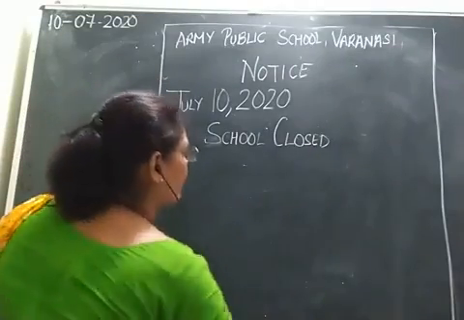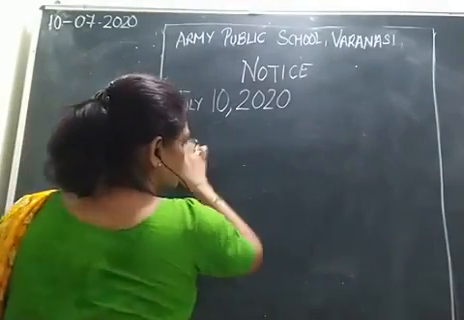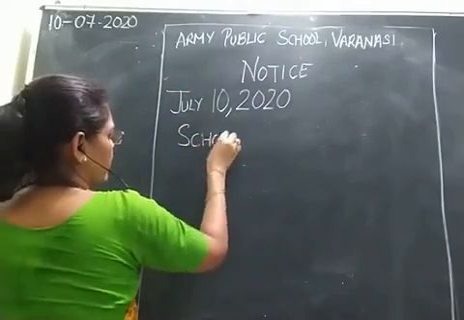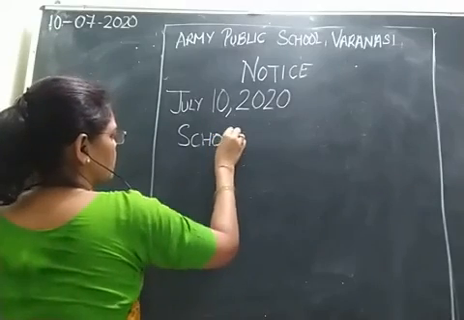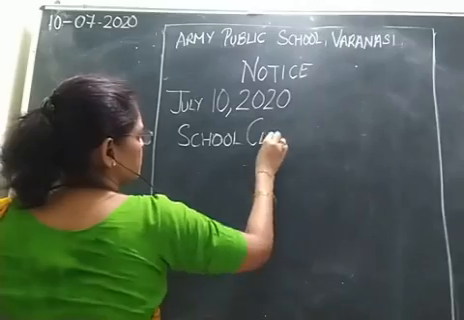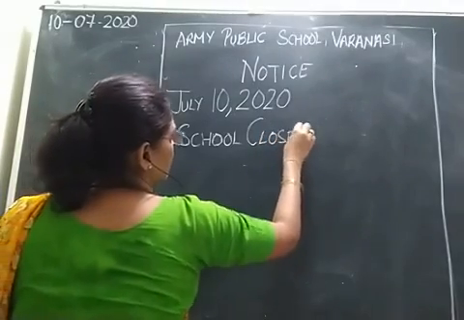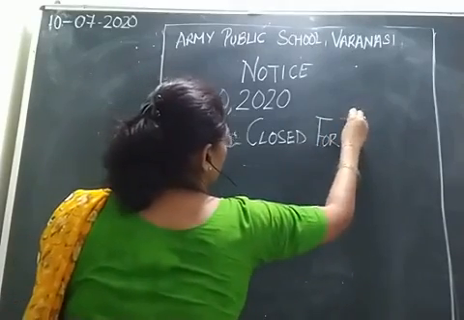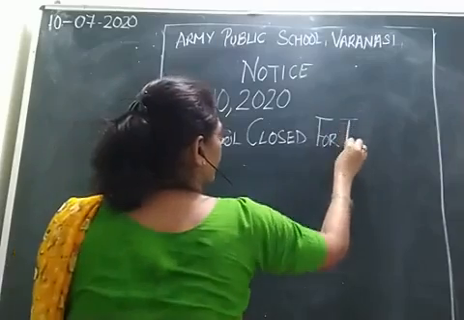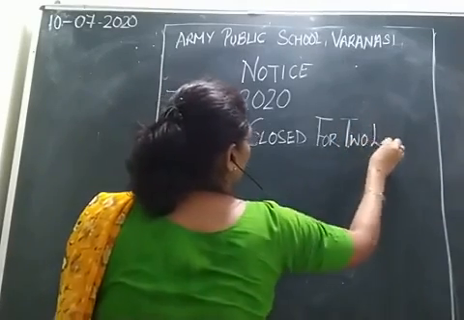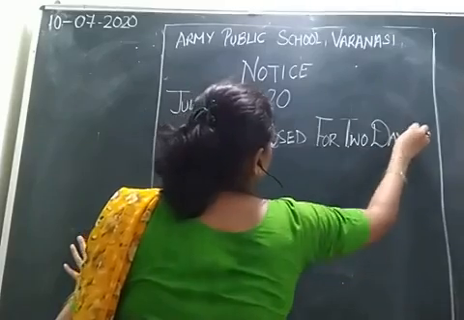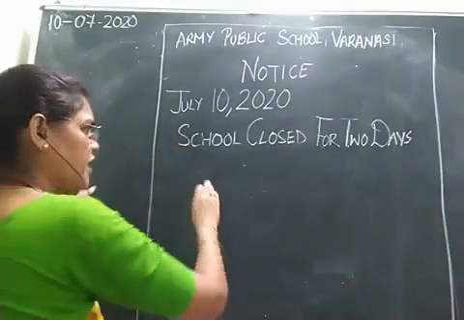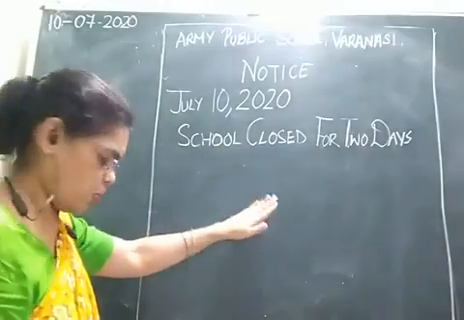Now look, this is going more towards the right, so again erase it, first write with the pencil। आपको खुद को देखना पड़ेगा कि आपका जो हेडिंग है that should come in the center। School closed for 2 days। This is the heading, school closed for 2 days। Now again leave one line.